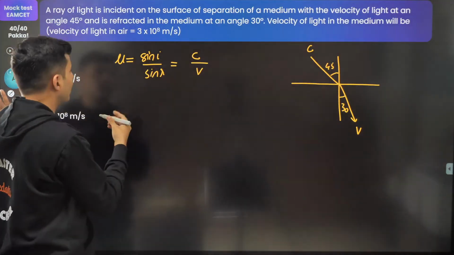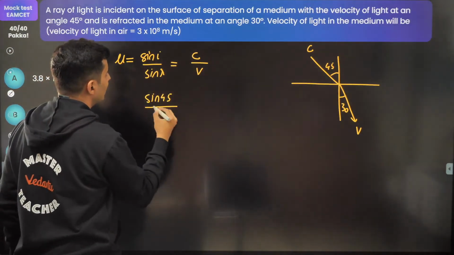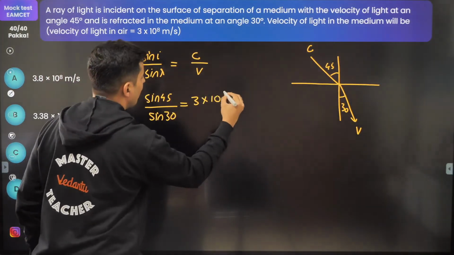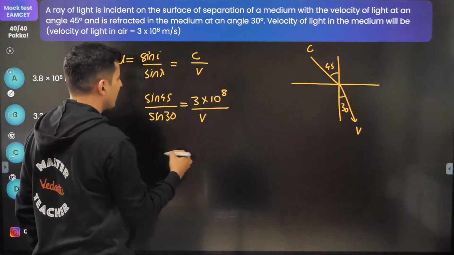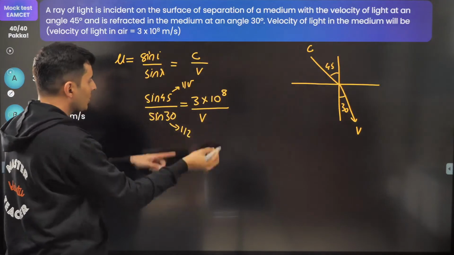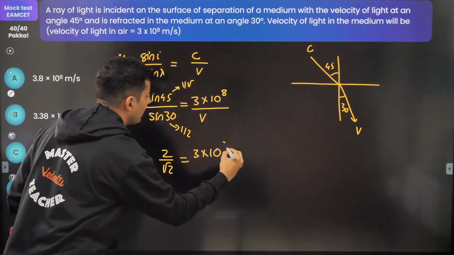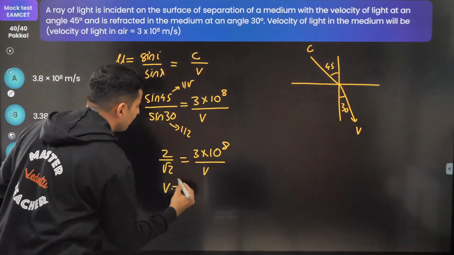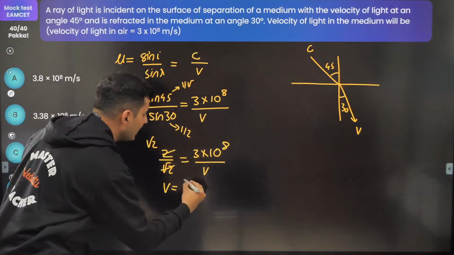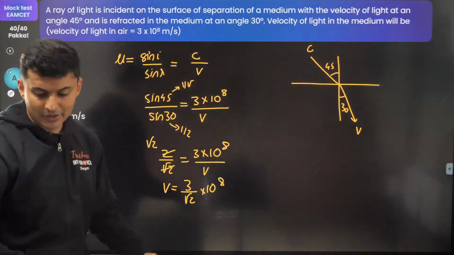So sine of angle of incidence, sine 45, by sine r, that is sine of 30, is equal to 3 into 10 to the power 8 by v, and v is the speed you have to find. Sine 45 is 1 by root 2, sine 30 is 1 by 2. So this will become 2 by root 2 equal to 3 into 10 to the power 8 by v. So v will be root 2 times... the 2 cancels, it will become root 2. So v will be 3 by root 2 into 10 to the power 8. Solve it, you will get the answer.